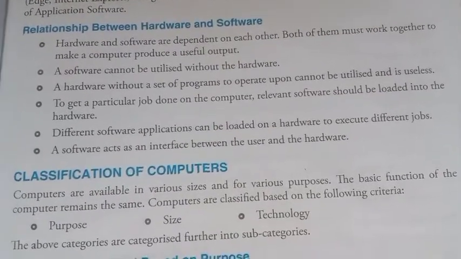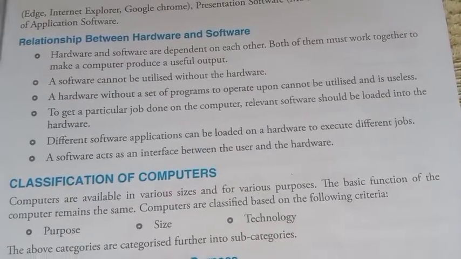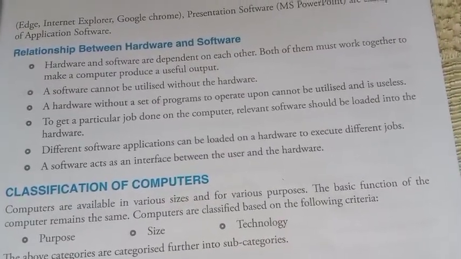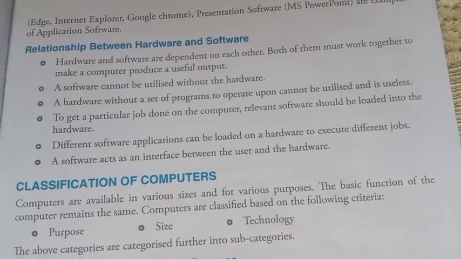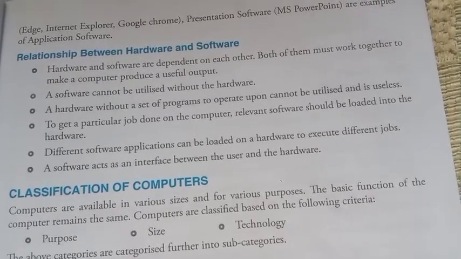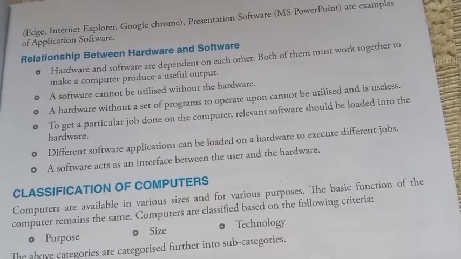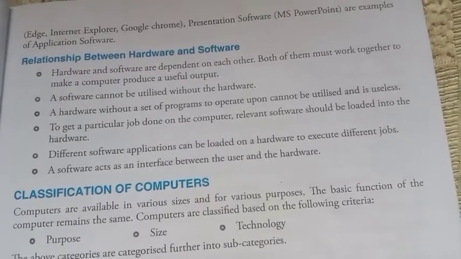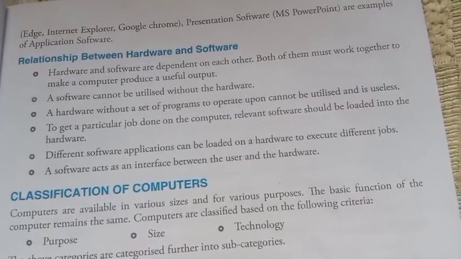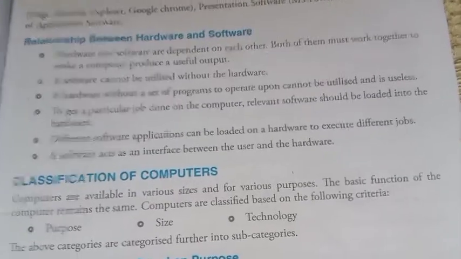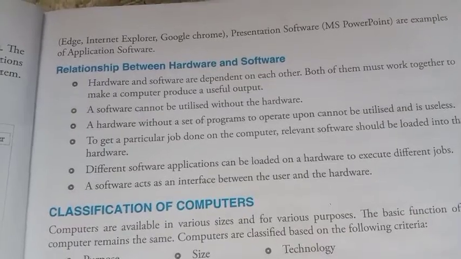So these are examples of hardware. Students, you also have to do one thing: draw two input devices and two output devices in your copies. Write the names of the devices. In the heading you write Input Device, then draw two input device diagrams. Then put another title, Output Device, and draw two figures of output devices. All of you know the input devices are keyboard and mouse, and the output devices are printer and monitor.